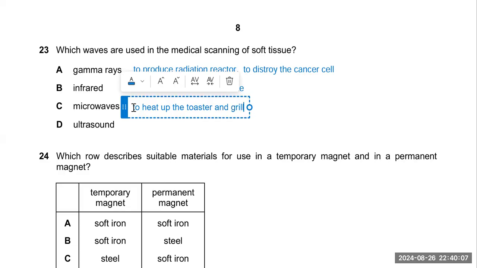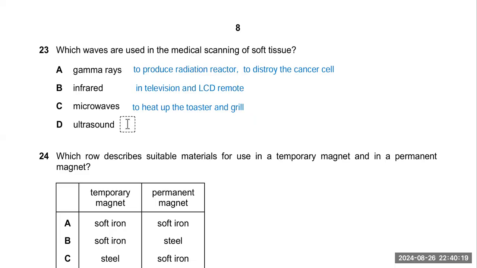And another use is in our kitchen, the microwave oven, to heat up food also. Okay, and ultrasound is mostly used in the medical field to check the internal parts of the stomach and liver and large and small intestine. Sometimes during pregnancy we also use ultrasound to check the movement of your child. Okay, so our option is D.